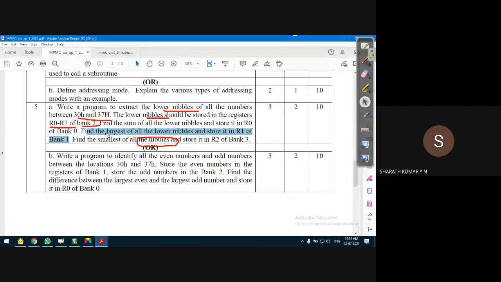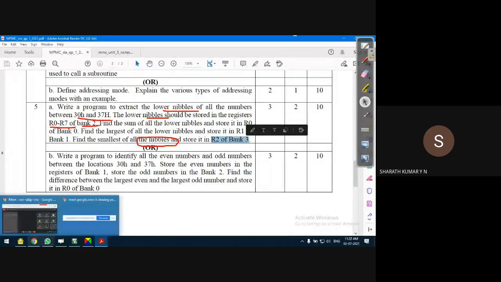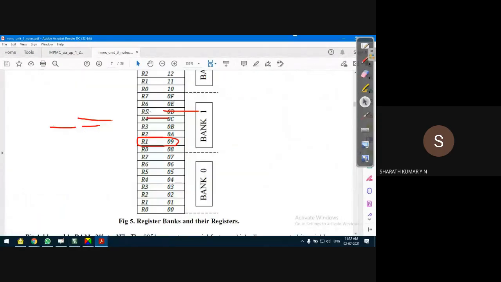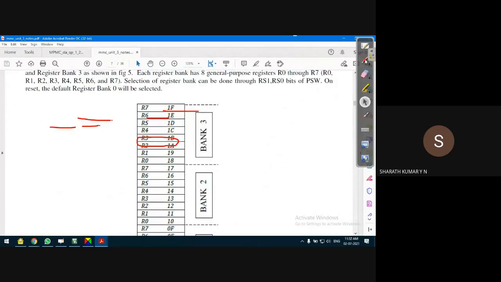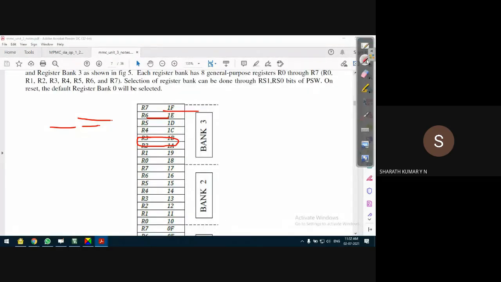The smallest of all the lower nibbles should be in R2 of register bank 3. So if you see this memory window, go to R2 of register bank 3, whose address is 1AH.